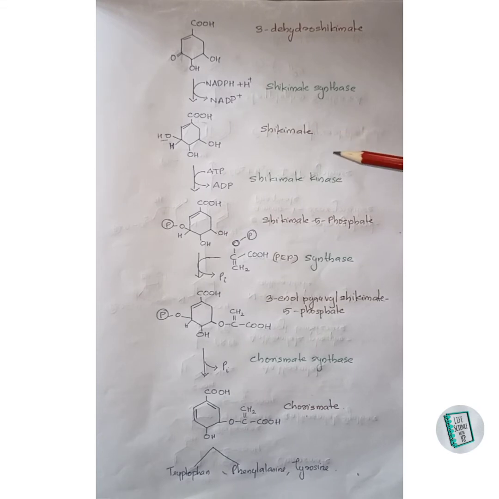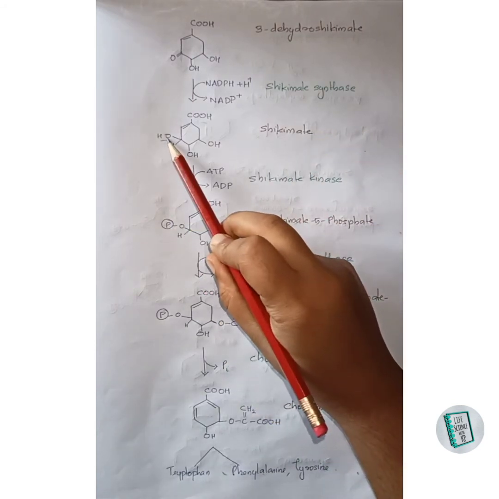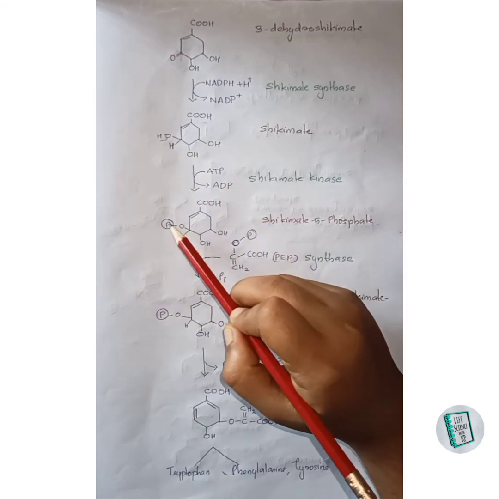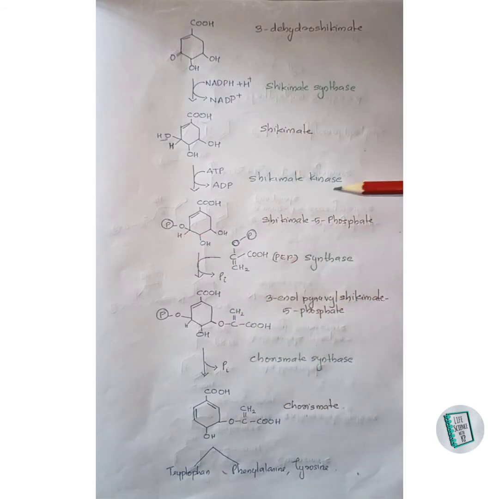This shikimate then undergoes addition of a phosphate group in the presence of shikimate kinase to form shikimate 5-phosphate. Here ATP donates one of its phosphate groups to this compound, and this phosphate gets attached to this O there and forms a phosphate attached with that oxygen. Thus shikimate 5-phosphate is formed.